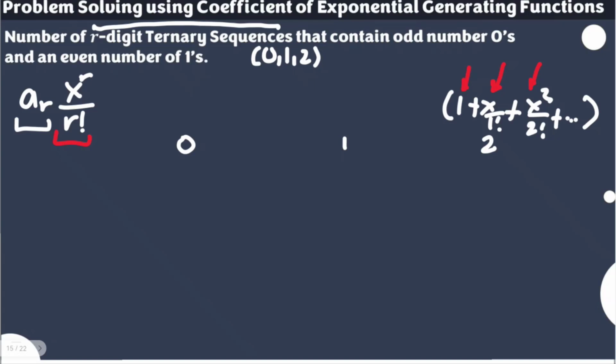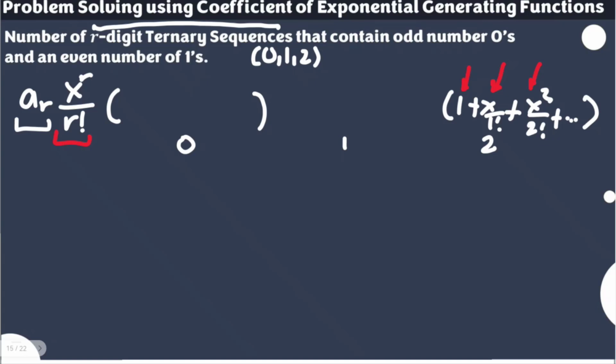Now, for 0, there is a restriction that only an odd number of zeros will appear. In short, there can be 1 zero, there can be 3 zeros, there can be 5 zeros, but all even numbers of zeros are not possible, even the possibility of non-appearance.